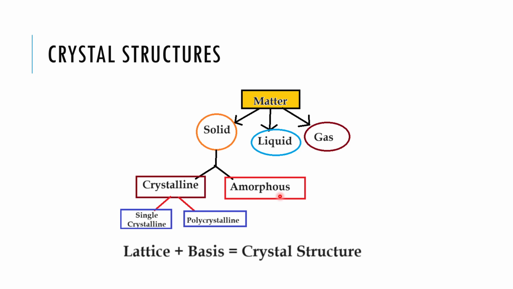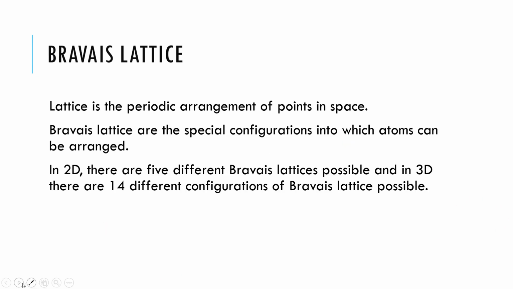Under crystalline solids, we have two different classifications: single crystalline and polycrystalline. Single crystalline is what we are going to look at in our course, but not all solids are single crystalline. Many of them are polycrystalline, which is many crystalline structures joined together. So lattice plus basis gives us the crystal structure. We will now see what a lattice is, what a basis is, and how we get a crystal structure. Okay, what is a Bravais lattice?